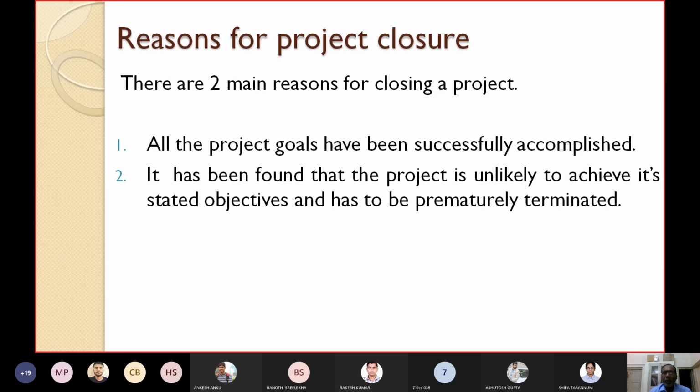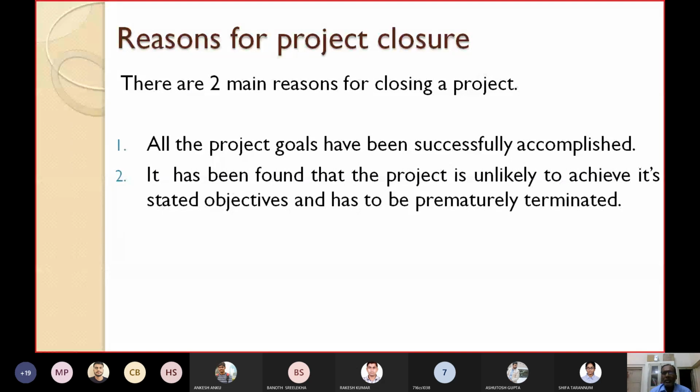Two, it has been found that the project is unlikely to achieve its stated objectives and has to be prematurely terminated. So one case is successful. We have successfully achieved all the goals, so now we have to terminate the project. Two, we have tried our level best, but it is felt that the project is unlikely to achieve its stated objectives, and that's why it has to be terminated prematurely.